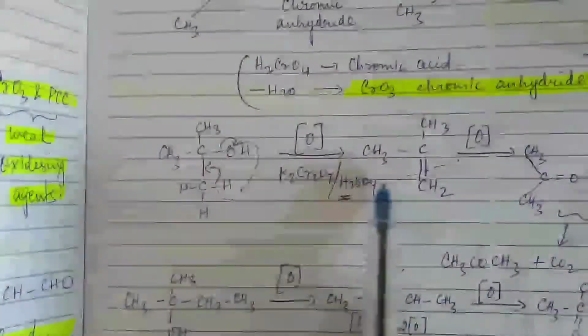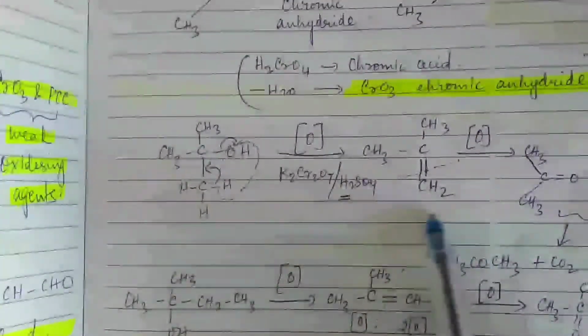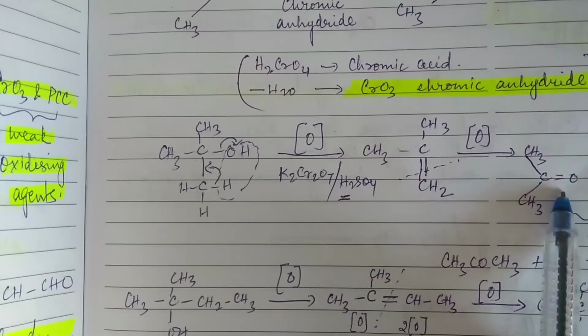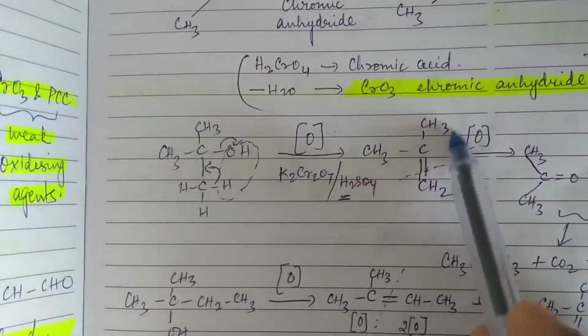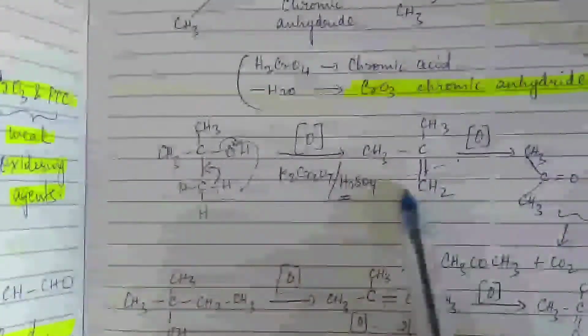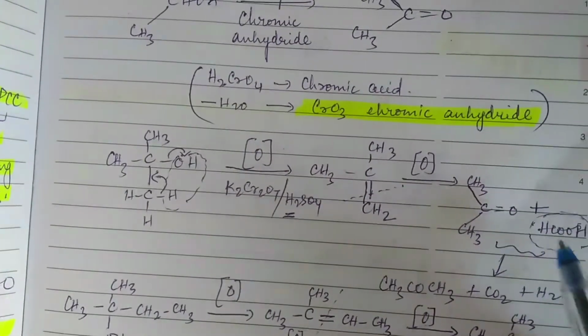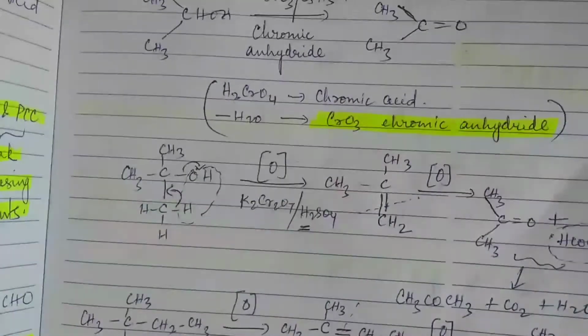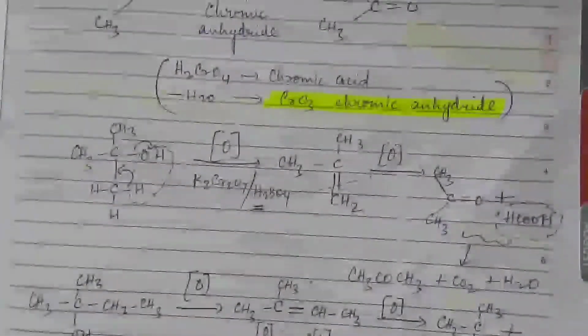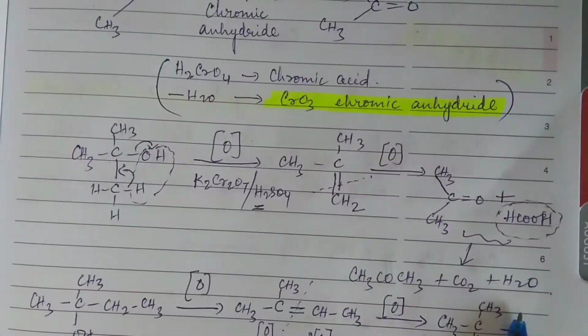Okay, and this alkene, if it is a strong oxidizing agent, what will happen? This alkene will get oxidized to give you a ketone. This will become a ketone, and this part will turn out to be formic acid, and this formic acid will get decomposed to give you CO2 and water. Got it?